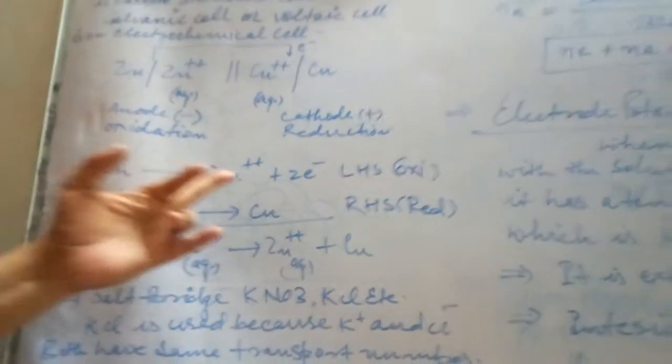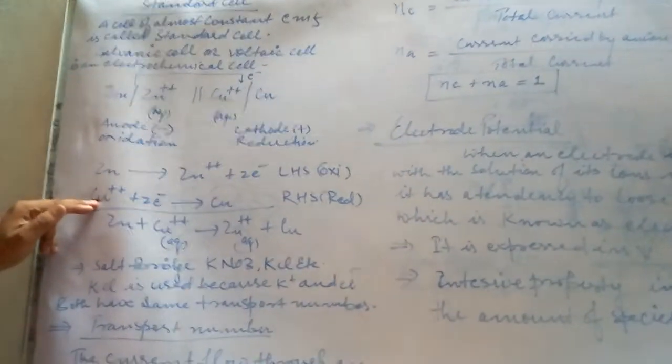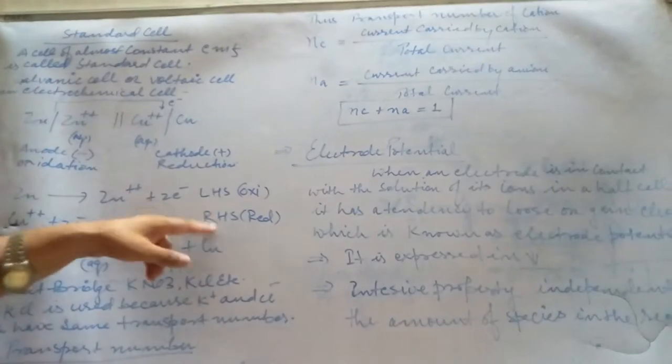When Zn loses 2 electrons, it becomes Zn 2+ cation in aqueous form, and the Cu 2+ cation from the aqueous solution gains 2 electrons and is reduced to copper metal, on the right hand side.